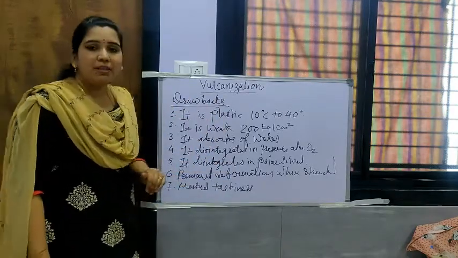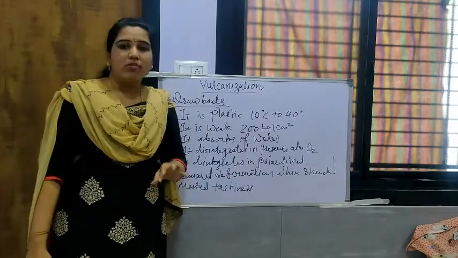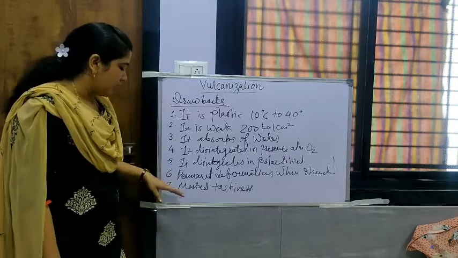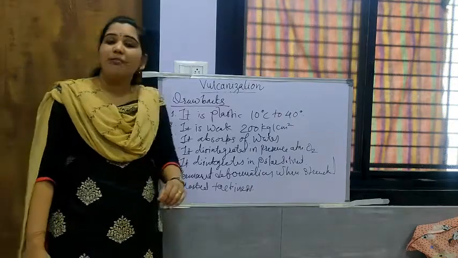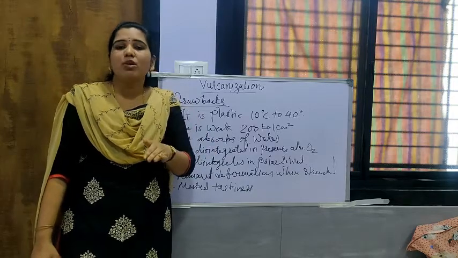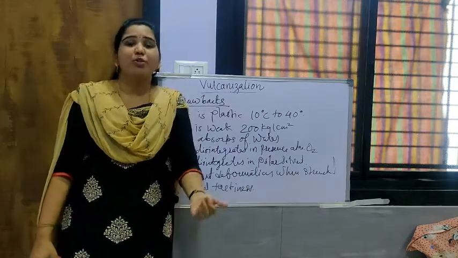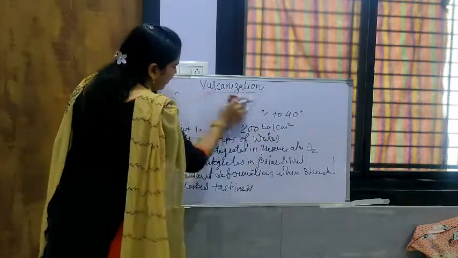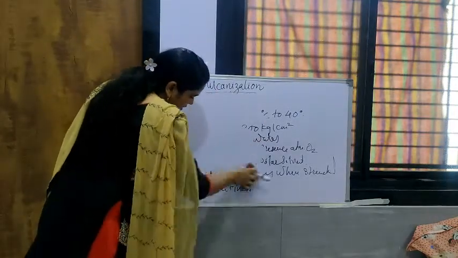Then it shows permanent deformation when it is stretched. That means it does not have the property of elasticity. Then it has a very marked tackiness, that is, when two different rubber sheets are placed one over another, they merge and a single sheet is formed. In this way, these are all the drawbacks of raw rubber. Now next is how the